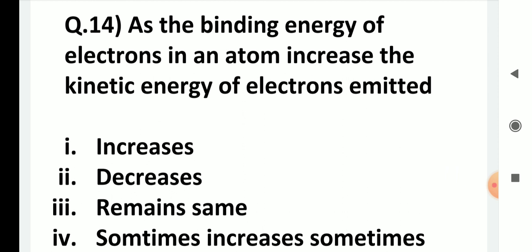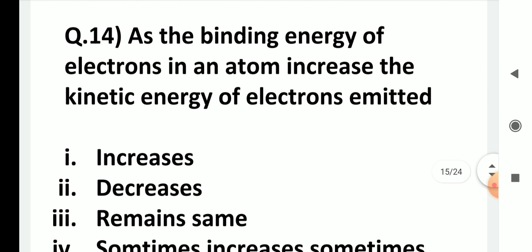Now as the binding energy of the electrons in an atom increases, the kinetic energy of the electrons emitted will decrease. So the answer is second. Binding energy increasing means kinetic energy decreasing.